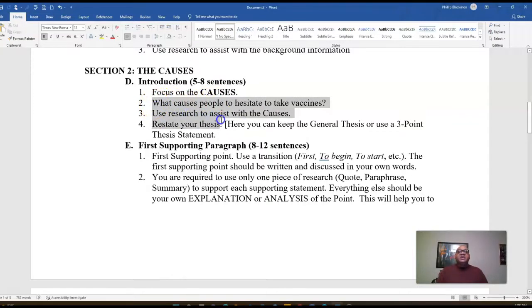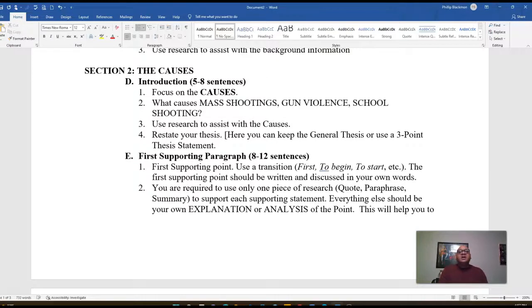Keep your thesis, right? Use research to assist you with the causes. And then you're going to focus on, I'm sorry, I didn't change this. What causes mass shootings, gun violence, or school shootings, right? Focus on one and not the other. So give me the causes. Write a good introduction. 5 to 8 sentences. I don't want more than 5 to 8 sentences for this. Get the reader's attention. Make the reader want to read the paper. End with your thesis statement.